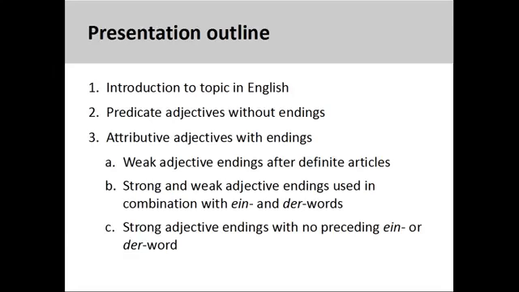We will see that predicate adjectives in German do not take an ending, but attributive adjectives may take both strong and weak endings. After examining how weak adjective endings can be used after definite articles, we will then look at how strong and weak adjective endings can be used together in combination with ein and der words. Finally, we will examine how strong adjective endings are used with no preceding ein or der words.